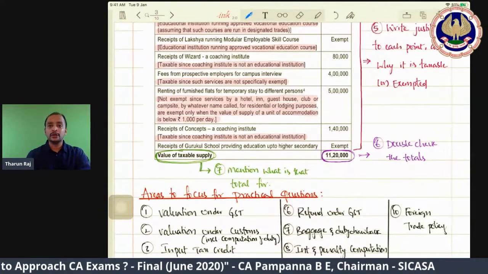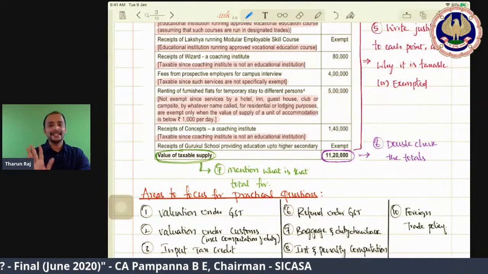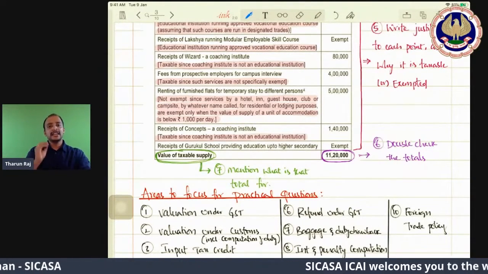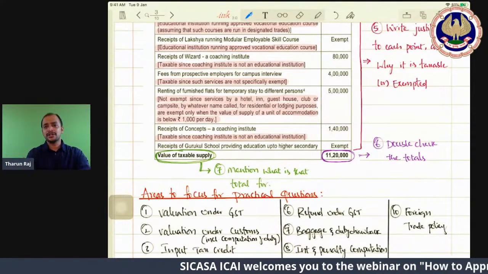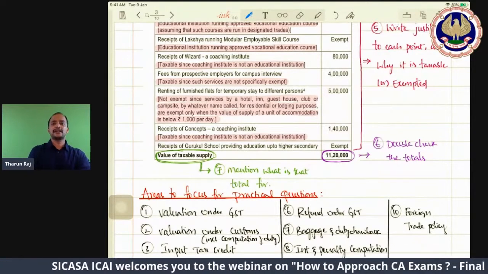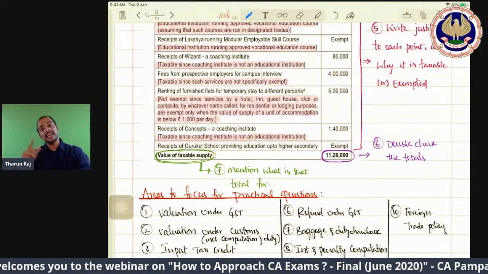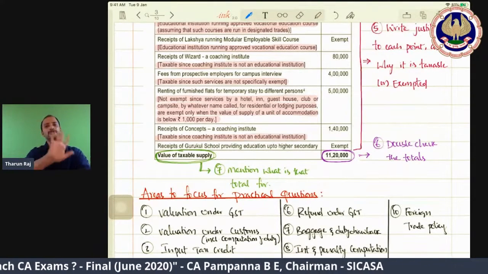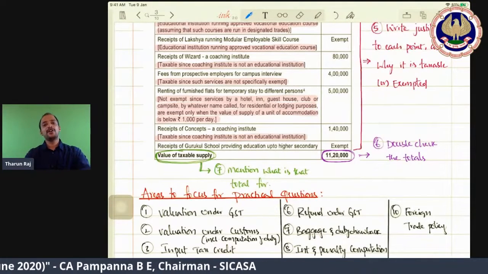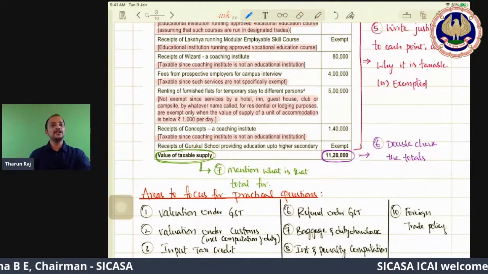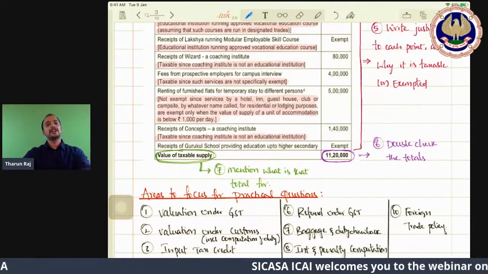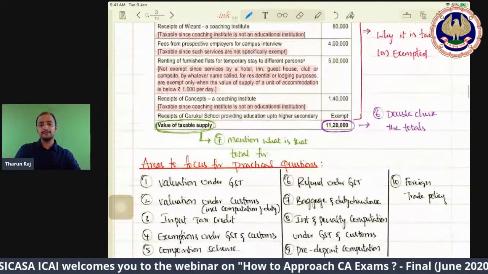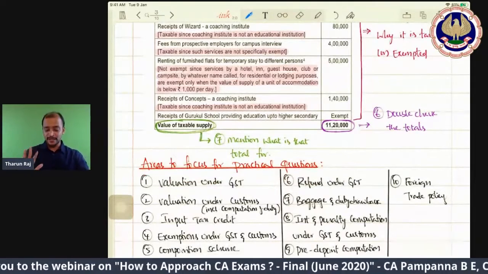And when you are doing the totals, please double check the computation on the calculator, because sometimes the total is not correct. Unnecessarily, for a calculator mistake, we will be losing marks. So that way I will put it: okay, so it's not your mistake, it's a calculator mistake, but because of that, you have lost the marks. So let the calculator not make a mistake. That is in your hands. So therefore, please be clear on this particular aspect also.